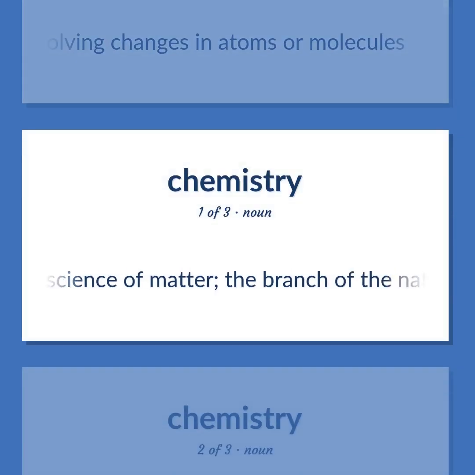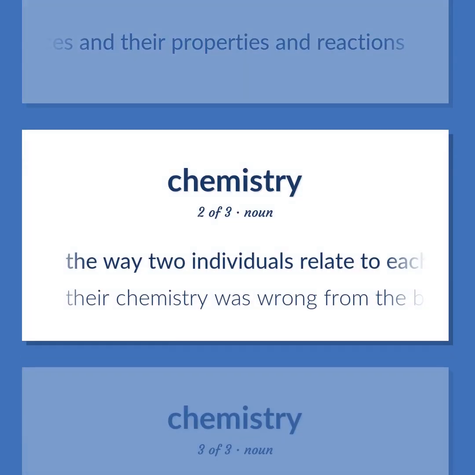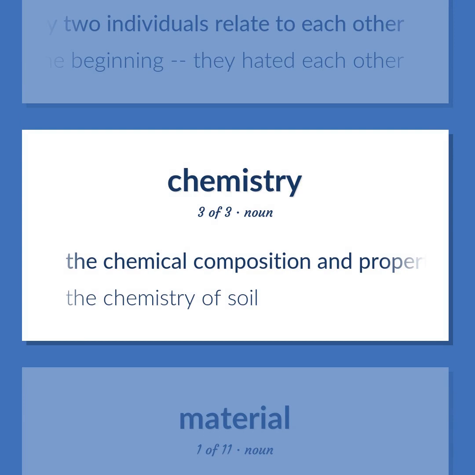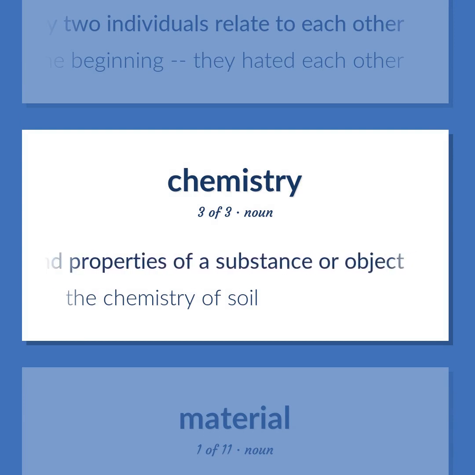Chemistry: the science of matter. The branch of the natural sciences dealing with the composition of substances and their properties and reactions. The way two individuals relate to each other. Their chemistry was wrong from the beginning. They hated each other. The chemical composition and properties of a substance or object. The chemistry of soil.